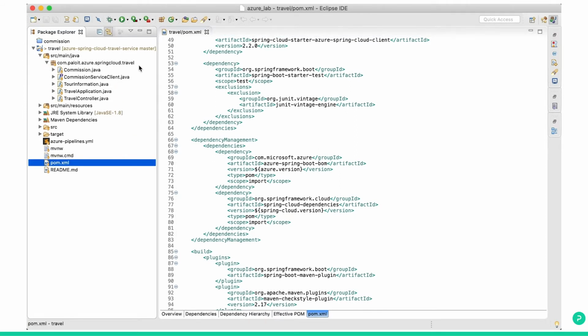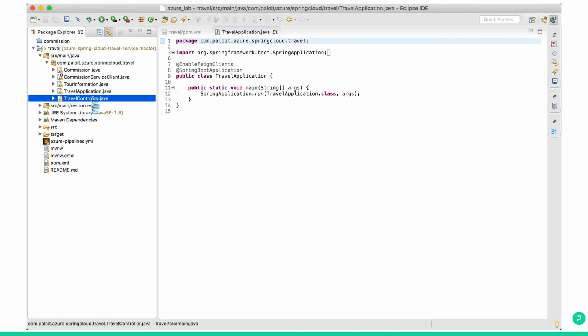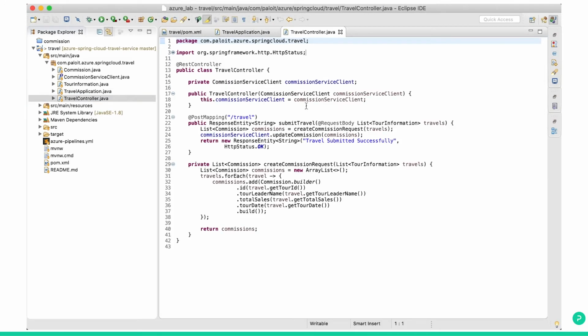It's a straightforward application. We have one main application Java file. It's a normal Spring Boot app. Then we have a controller. We have one endpoint, /travel, with a post method. Here we will pass the tour information. As I already explained, this application will have a post method.